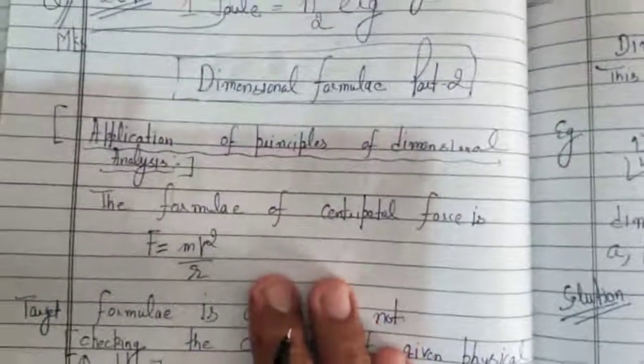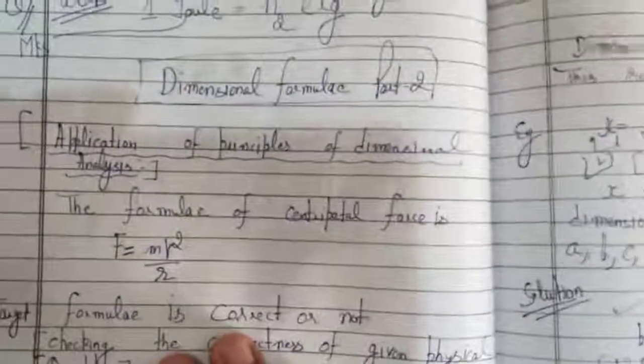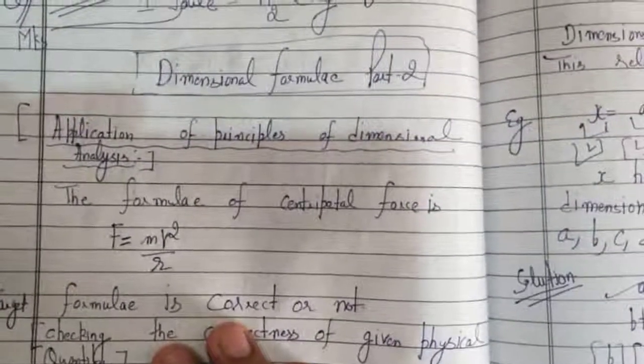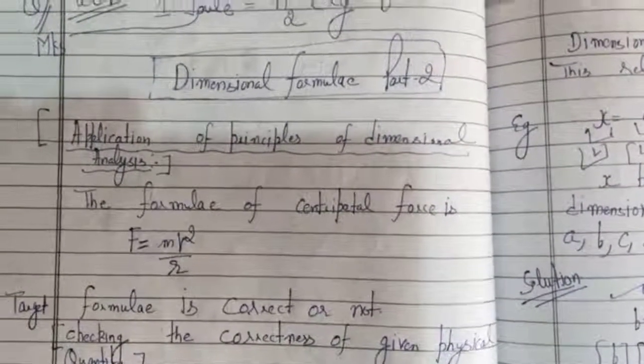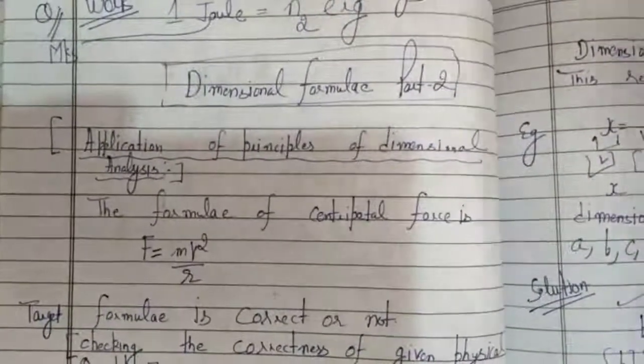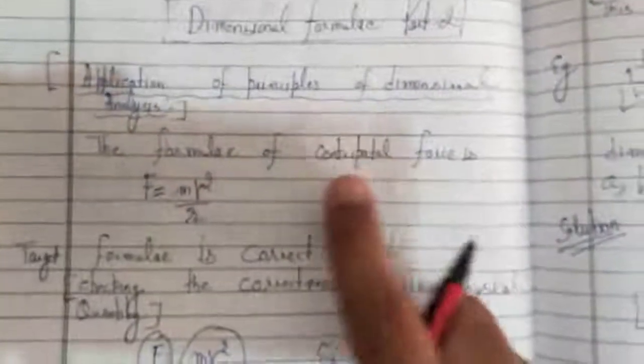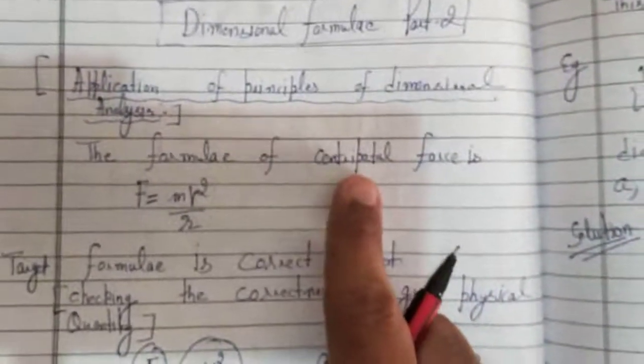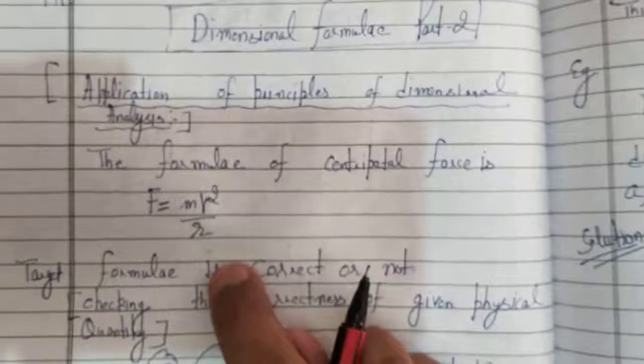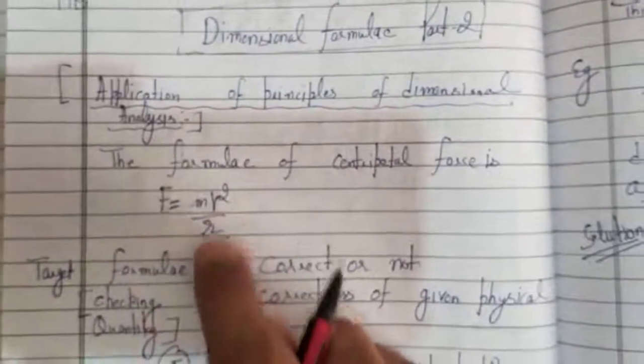So we are coming on to the second application of this dimensional formula. The second application of dimensional formula is we will check whether a formula is correct or not. Suppose someone is giving us the centripetal force formula F is equal to mv square upon r.